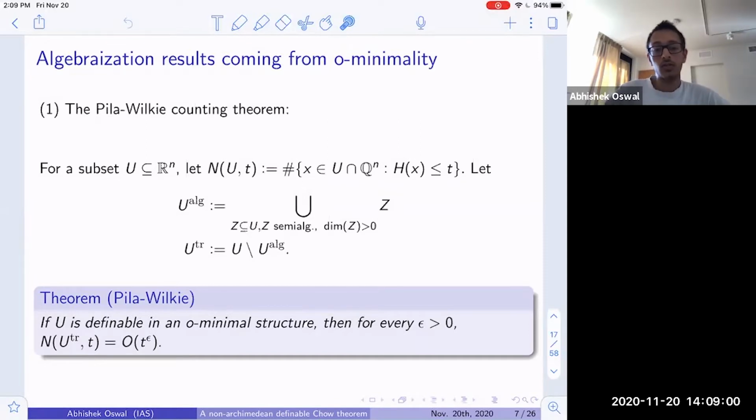And in other words, if you have a definable set in Euclidean space which contains polynomially many rational points counted with respect to height, then this definable set must contain a positive dimensional semi-algebraic subset.